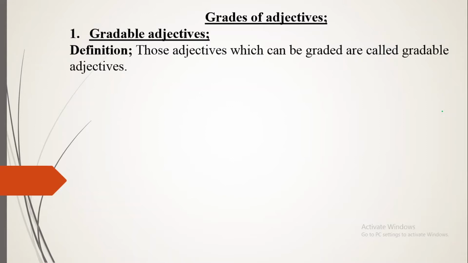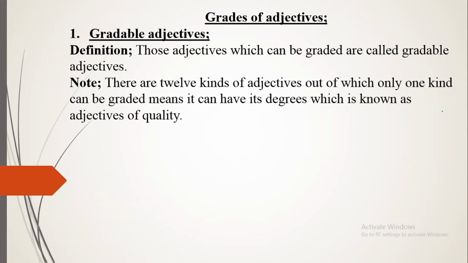Those adjectives which can be graded are called gradable adjectives. Which you can grade, you can give them degrees, are known as gradable adjectives. Suppose the note we have for gradable adjectives: there are 12 kinds of adjectives, out of which only one kind can be graded, meaning it can have its degree, which is known as adjectives of quality.